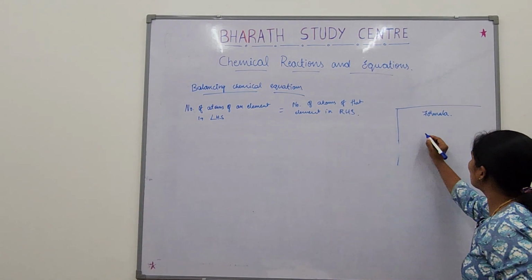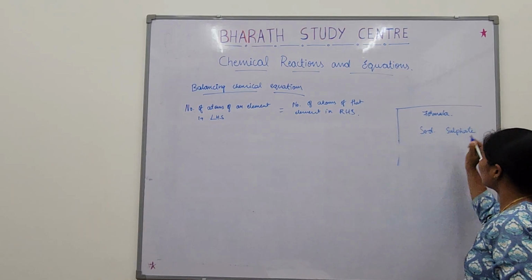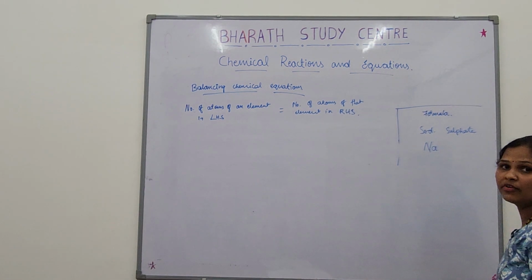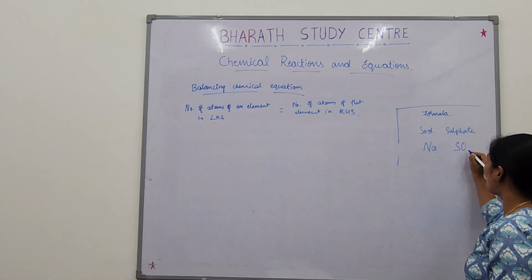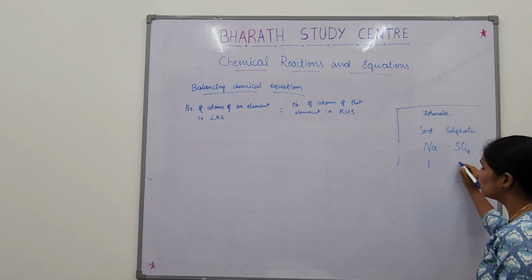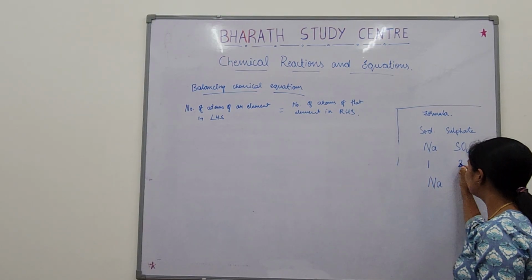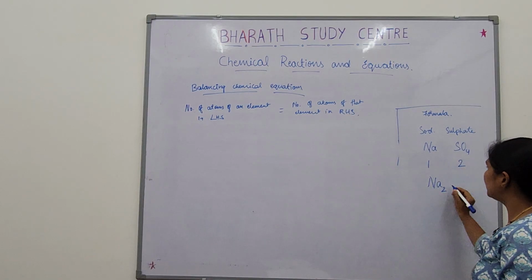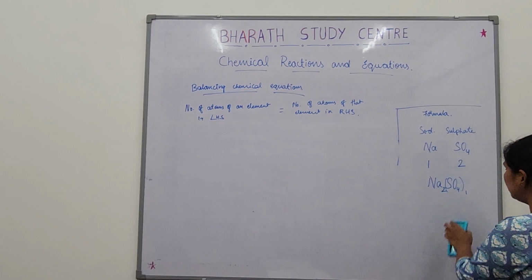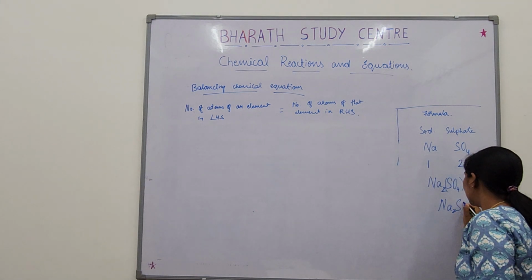One more I'll just tell. Sodium sulfate. What is the symbol for sodium? Na. What is the symbol for sulfate? SO4. Right? Sodium valency is 1. Sulfate SO4 valency is 2. So what you will do here? This will be the subscript of Na, Na2, SO4, it's nothing but SO4 1. If you write 1 also, or do not write it, it doesn't make a difference. The formula is Na2SO4.